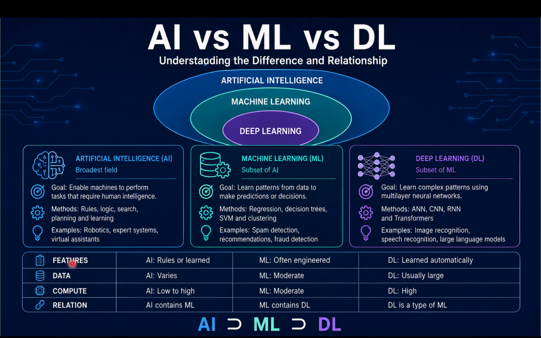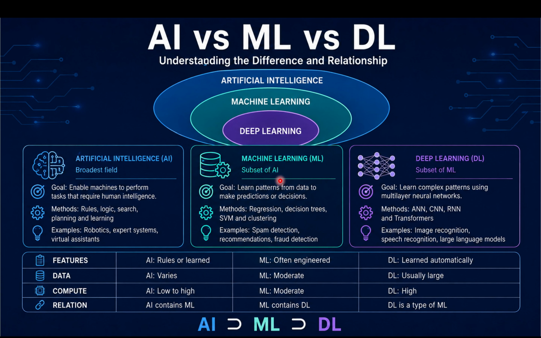The basic features of AI are rules and learning, because these are the bases. Data: the data varies for AI. How much computation does it need? Low to high, depending on the problem statement. Relation: AI contains ML. Now, let's move to machine learning.